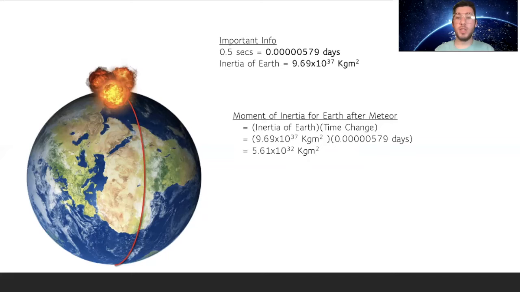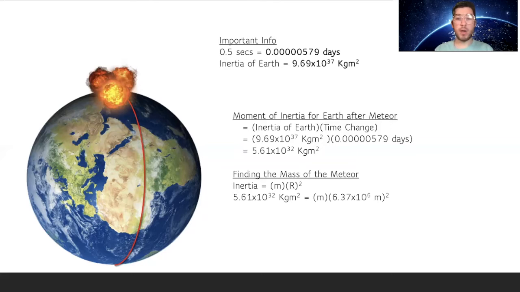Now that we have this moment of inertia, we can plug it into the equation to find the mass of the meteor: inertia equals mass times radius squared. So 5.61 times 10 to the 32nd kilograms times meters squared equals our mass times 6.37 times 10 to the 6 meters, squared. So we find that the mass of the meteor is 1.38 times 10 to the 19th kilograms.